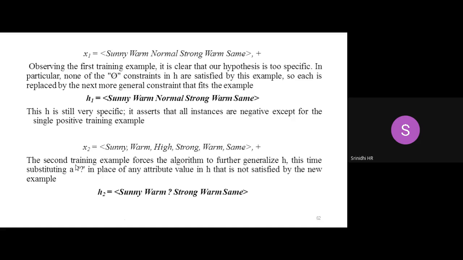So there is only one change over here. I can rewrite my hypothesis. I'll update my hypothesis from H1 to H2, keeping all the attributes which are the same as they are, and I will replace the attribute which is changing, that is normal to high, by a general hypothesis. Can I do that? I'm generalizing it, so it can accept either normal or high. Did you understand? Yes, sir. Can we go further? Yes, sir. Okay.